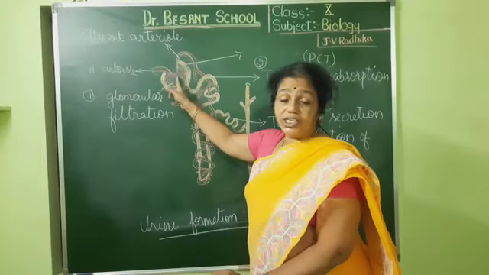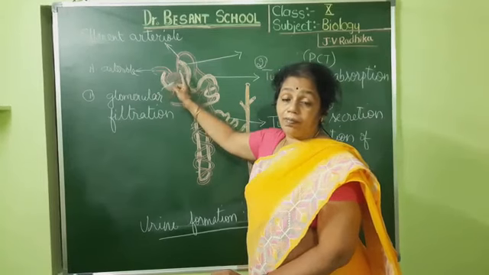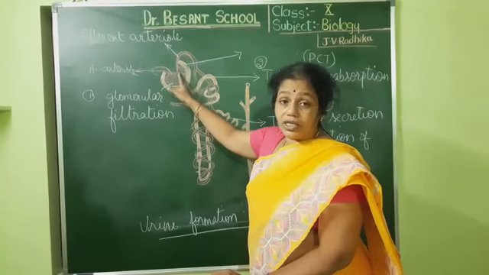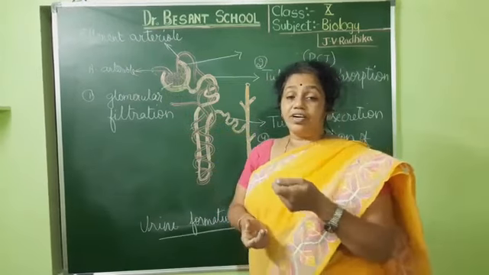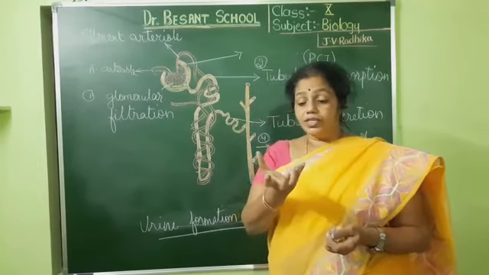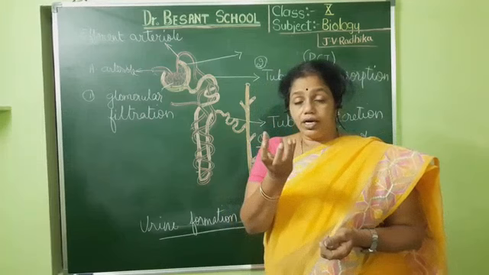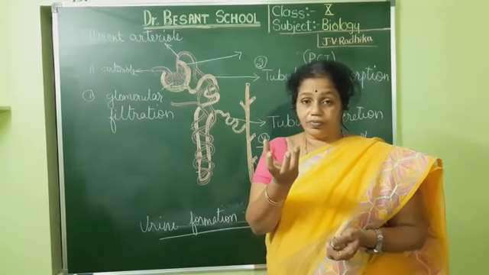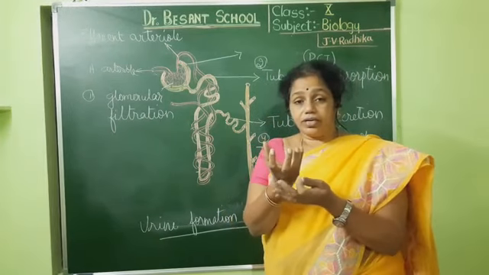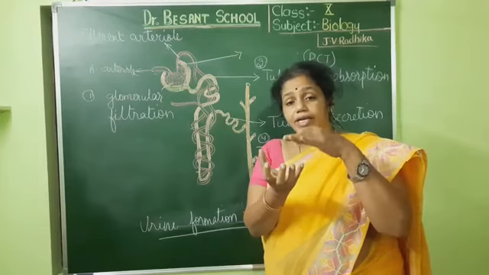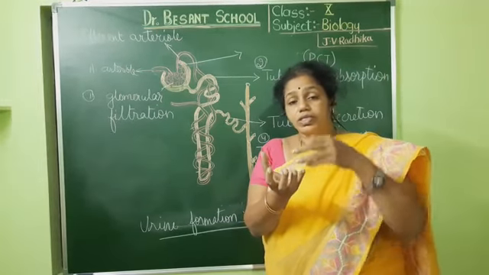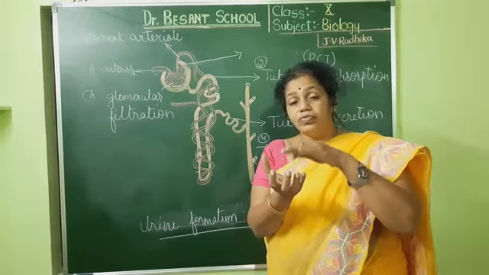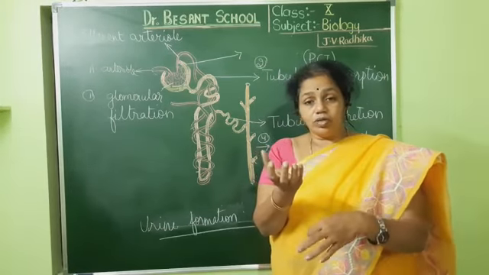The pressure is applied in the glomerulus. Because of that pressure, it gets compressed. See, when you are filtering tea, the cup is there, and the tea filter is there, which has a fine, mesh-like network. On that, the tea leaves keep falling, isn't it? So the liquid has to go somewhere, and easily through that it is able to go. If you apply pressure, easily all that will go down, or not?